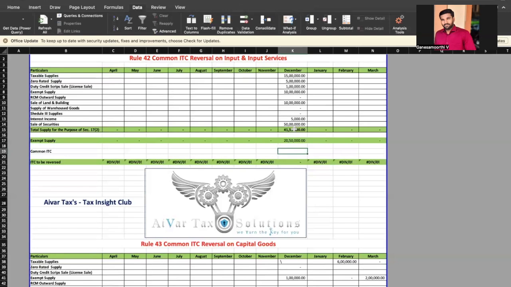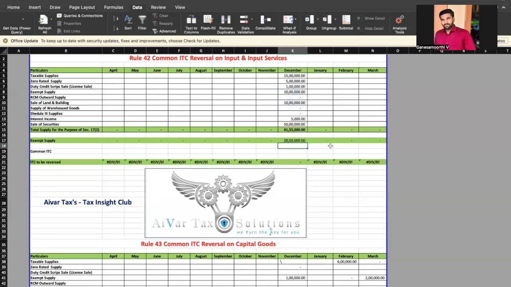Okay. So total supply will be there. The total supply is 41 lakh 55,000. The exempt supply is 20 lakh 50,000. How is this 20 lakh 50,000 calculated? It is 10 lakh exempt supply, 10 lakh sale of land and building, and 1% of sale of securities. For sale of securities, to calculate exempt supply and total supply, we could take 1% of the figures, which is enough. Okay. So the exempt supply is 20 lakh 50,000.